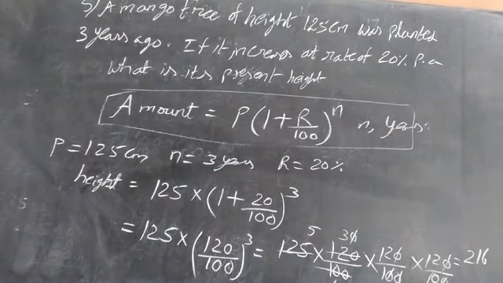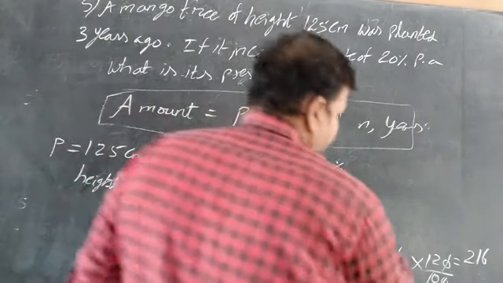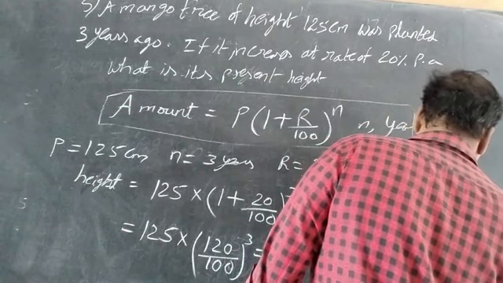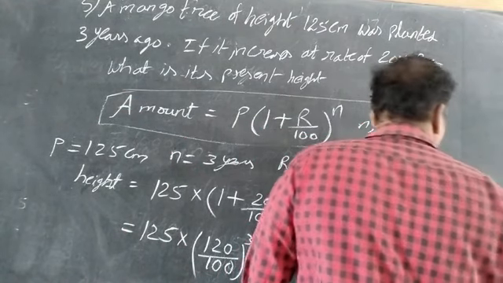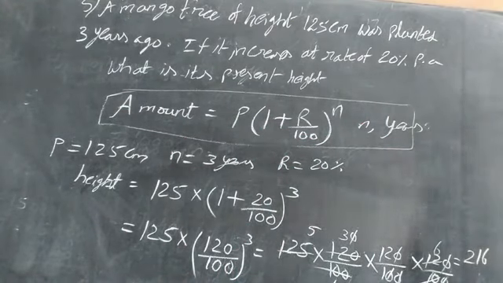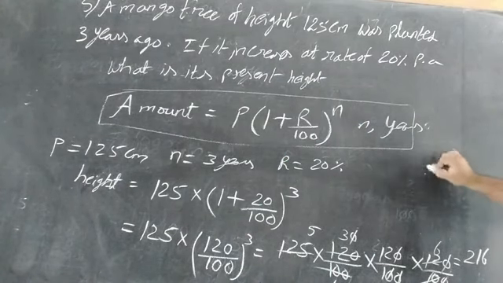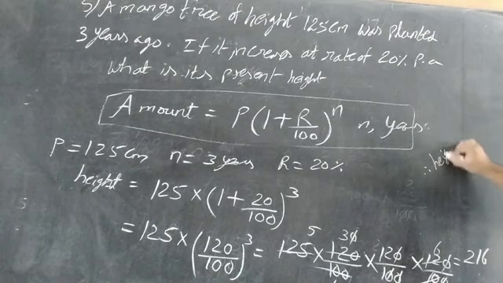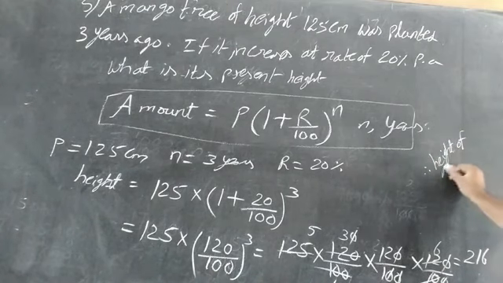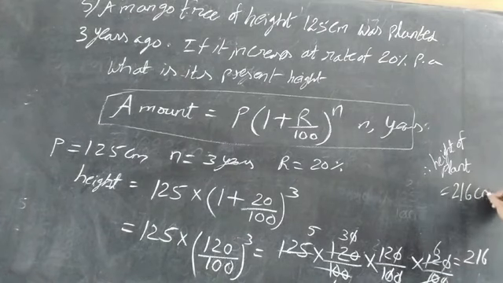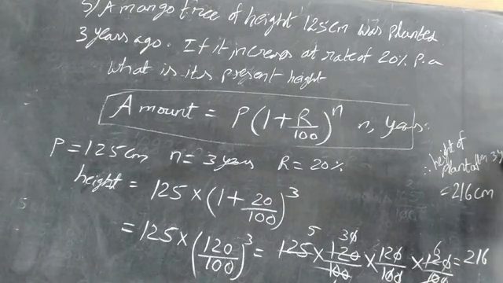So that is the multiplication. Therefore, the height of the plant after 3 years is 216 centimeters.